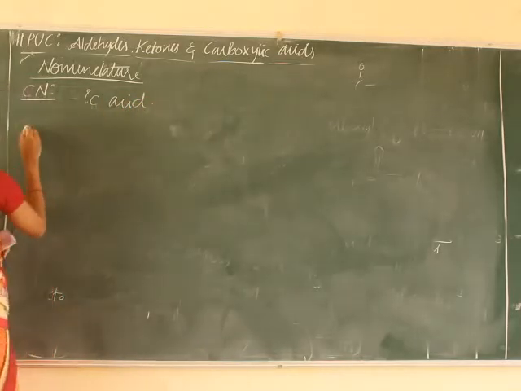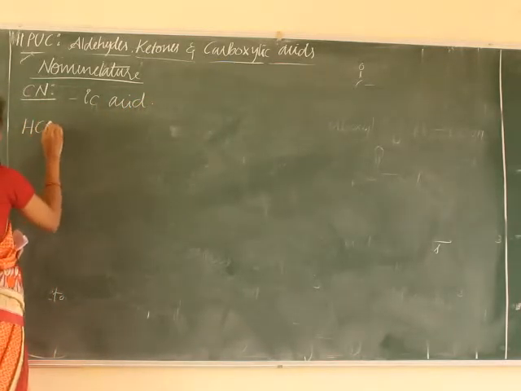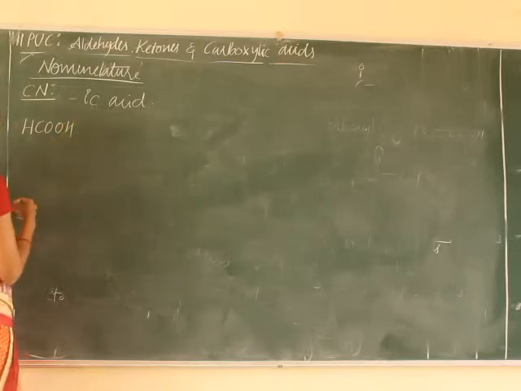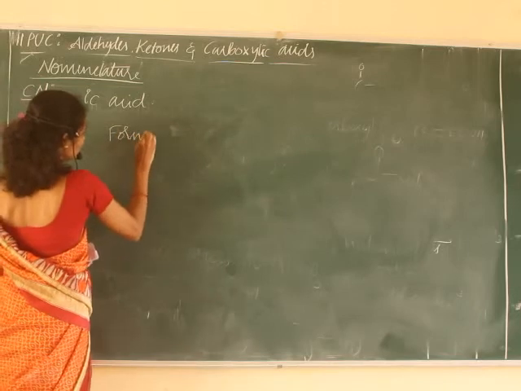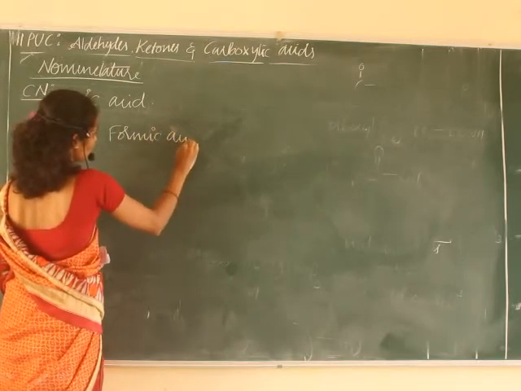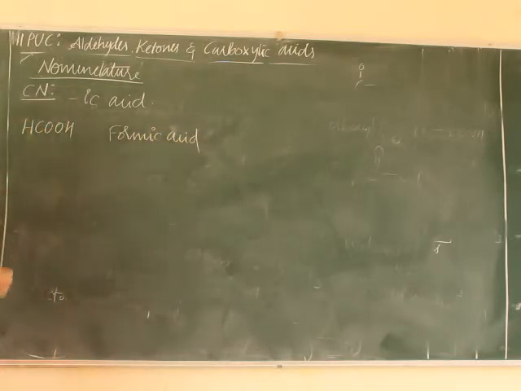For example, HCOOH. The common name of this compound is formic acid. As we discussed earlier in aldehydes and ketones, formic acid is derived from its source, the ant, from the Latin word formica.